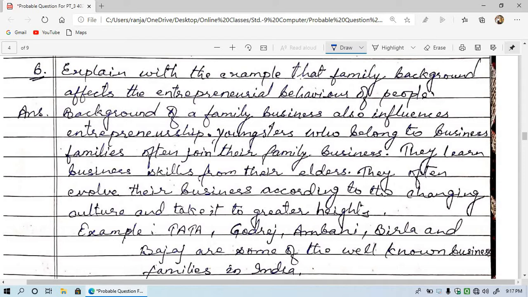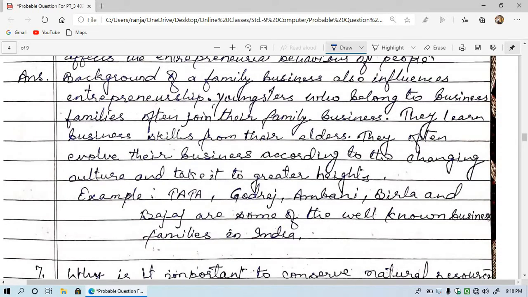Means the small children who start seeing all the things at home, they learn a lot of things at home, and after completing their study they come into their family business because it is very easy to understand all those things. So they learn business skills from their elders. They often evolve their business according to the changing culture and take it to a greater height.